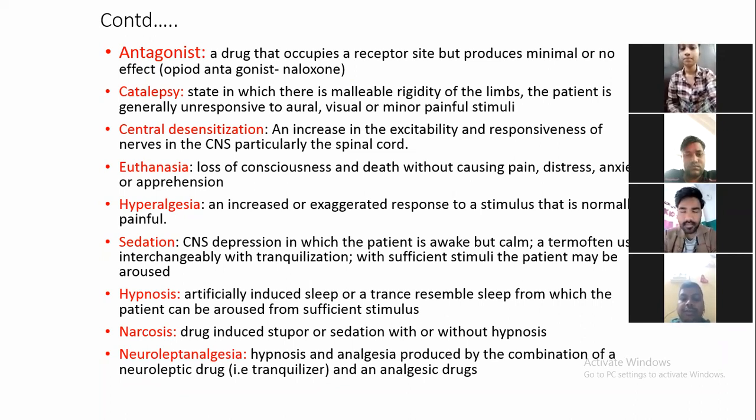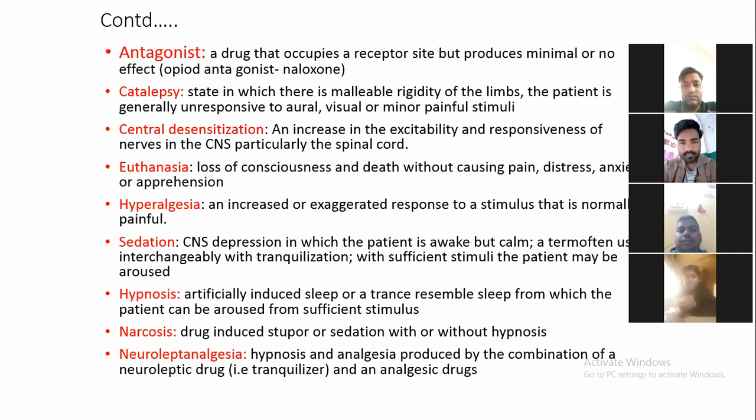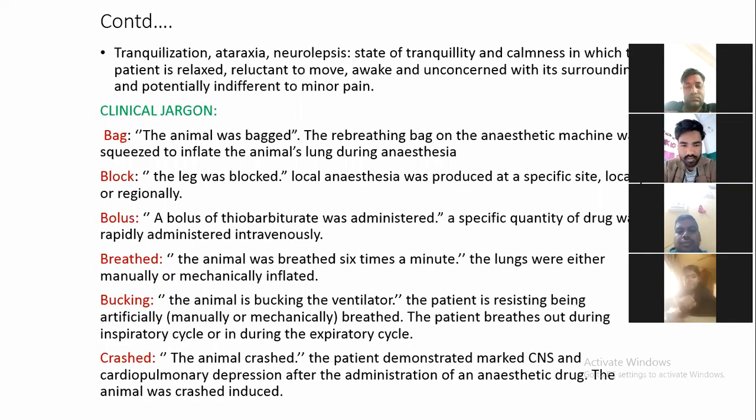Neuroleptic anesthesia is produced by a combination of 2 drugs, that is, one is a tranquilizer and another one is an analgesic. The best example of a neuroleptic analgesic drug is Innovar-Vet, that is a combination of fentanyl and droperidol. Droperidol is a tranquilizer and fentanyl is an opioid which gives analgesia. So generally these neuroleptic analgesics are produced by combining one tranquilizer and one analgesic drug.